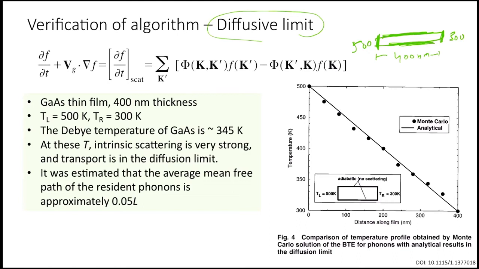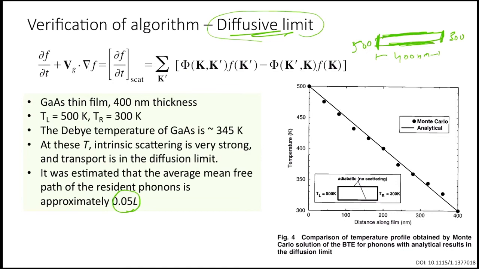Okay, so let me describe the solution then. In this case, we are taking a diffusive limit at high temperature. Most of the phonons would have a mean free path smaller than the length. If we assume the average mean free path is 20 times smaller than the length, this 400 nanometer, there would be many scattering events happening in the system. So basically we are getting to the diffusive limit, or the Fourier heat transfer, where the system has thermalized completely.